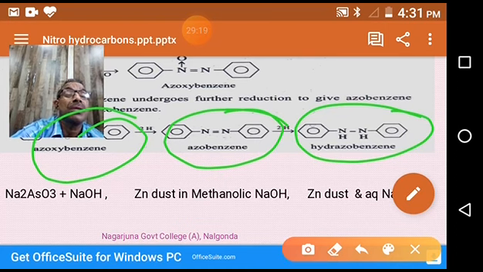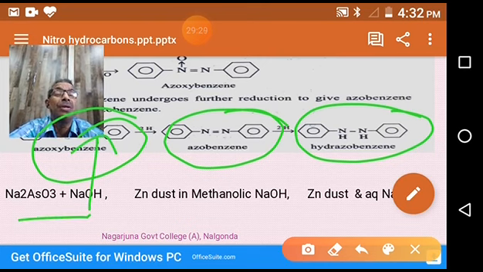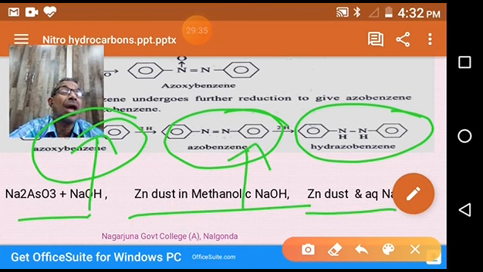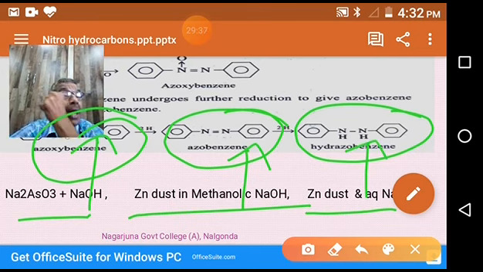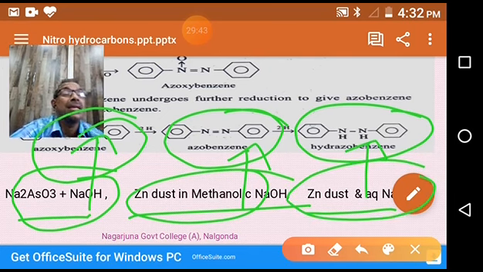The formation of these products depends upon the nature of the reducing agent. If you use sodium arsenite and NaOH, you get azoxybenzene. If you use zinc dust and methanolic NaOH, you get azobenzene. If you use zinc dust and aqueous NaOH, it gives hydrazobenzene. So all these three reagents act as basic media.